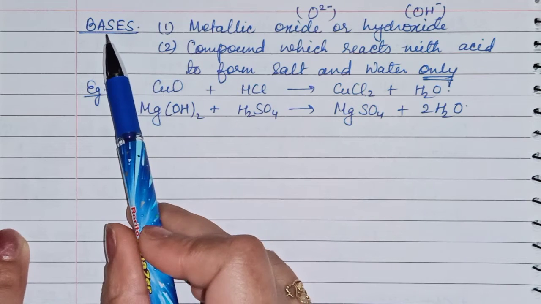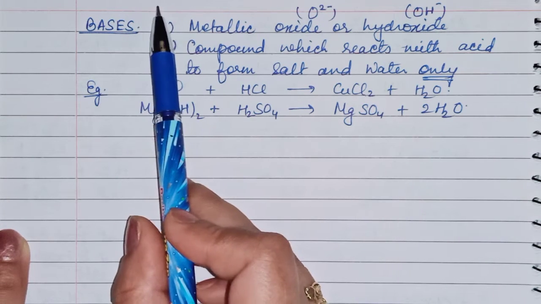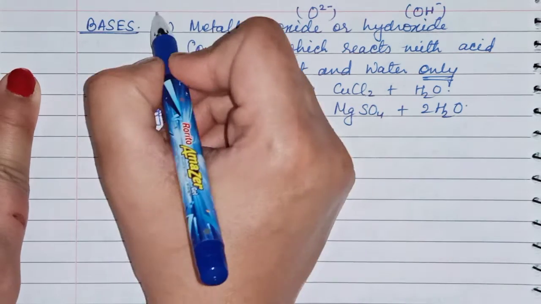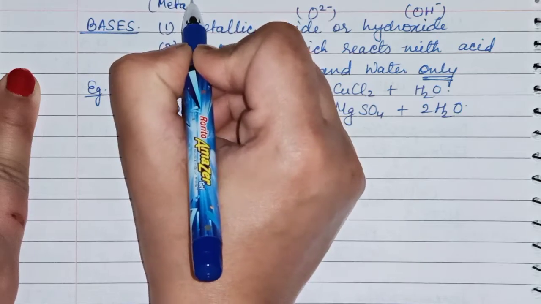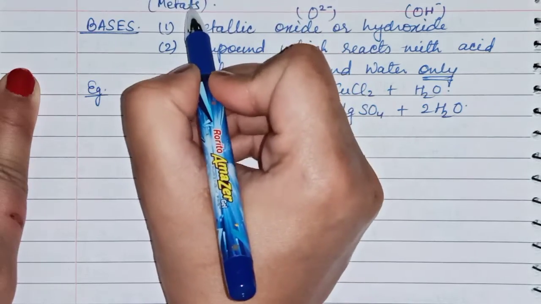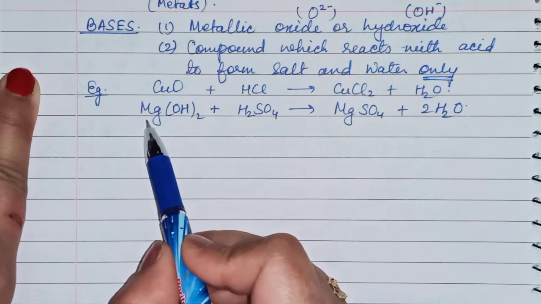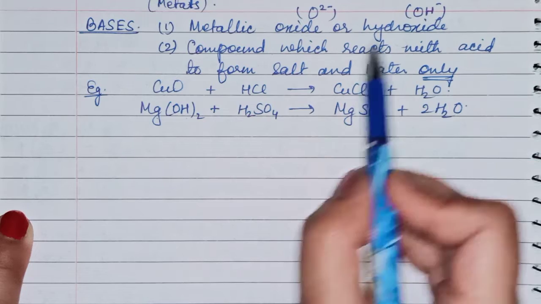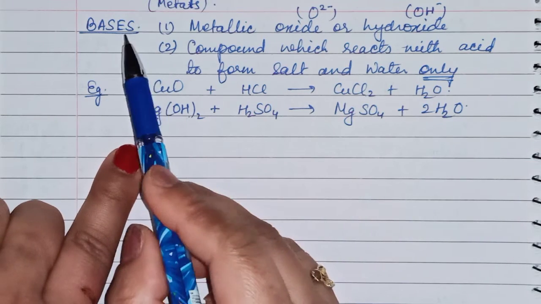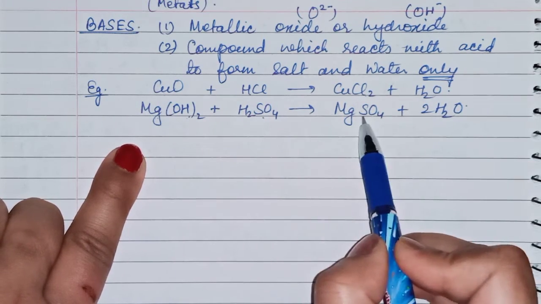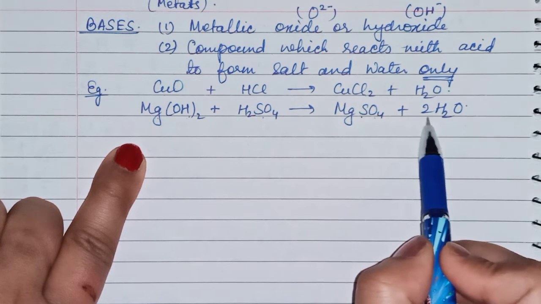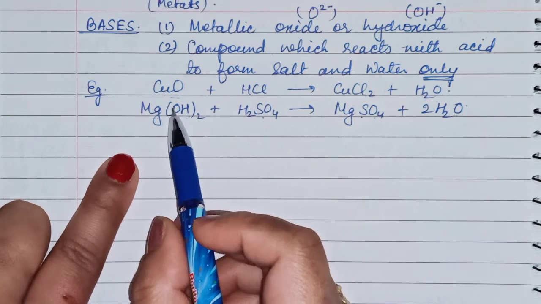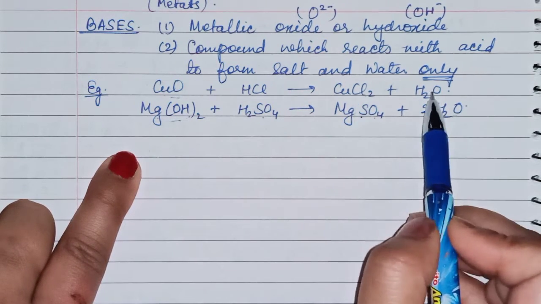Now children, in acid you have remembered that non-metals are related to acids, and for base you have to remember that metals are associated with base. Now again, magnesium is a metal, its hydroxide is the OH minus ion. So a metal hydroxide is a base which reacts with acid to form salt, magnesium sulfate, and water is forming. So again, this one and this one both are bases because they are producing salt and water only.